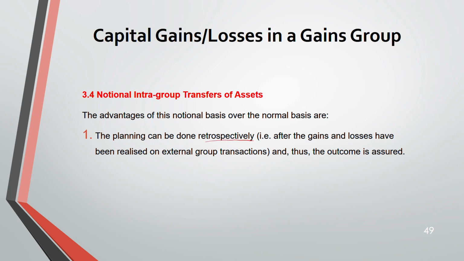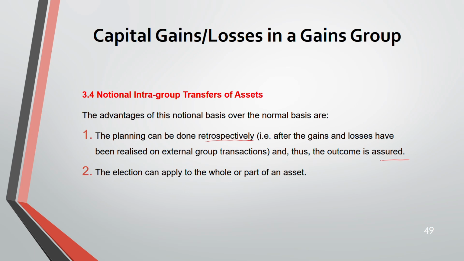Planning can be done after the gain and losses have been realized on external group transaction, and thus the outcome is assured. You know the outcome. So remember, this retrospective application comes after gain and losses have been realized on external group transaction. That means someone has sold outside the group, has realized a gain.